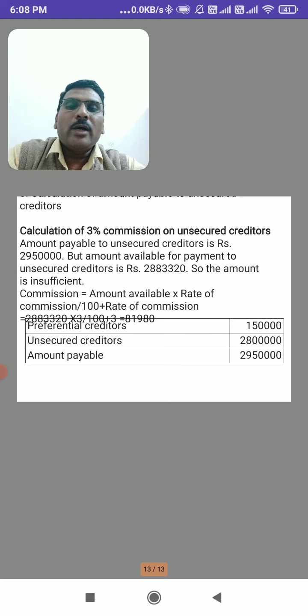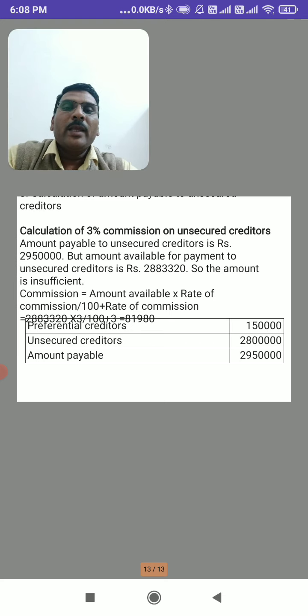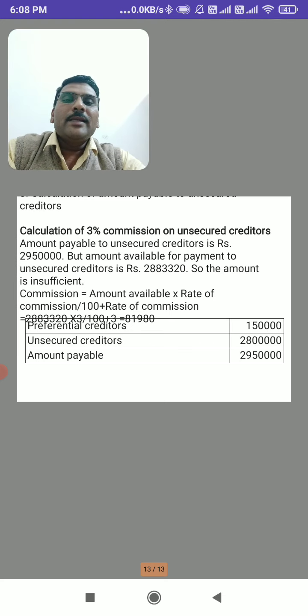Now we have to calculate the amount payable. First of all, we have to calculate the amount payable to the unsecured creditors and preferential creditors. Here preferential creditors are to be paid 1,50,000 and unsecured creditors have to be paid 28 lakh. It means the total amount payable is 29,50,000, but we have only the balance amount of 28,83,320. So here it shows that the amount is insufficient.